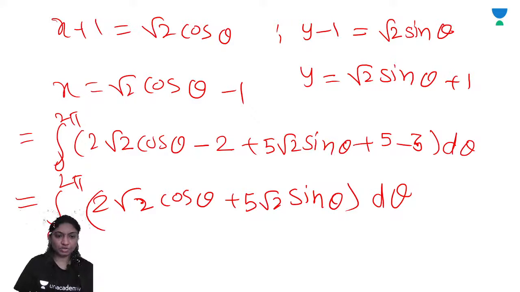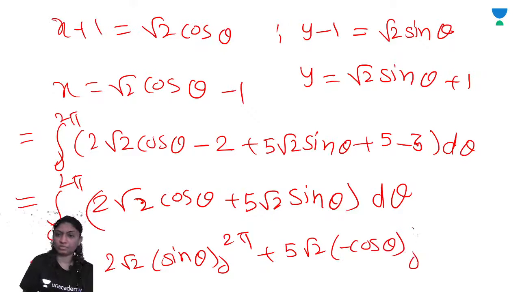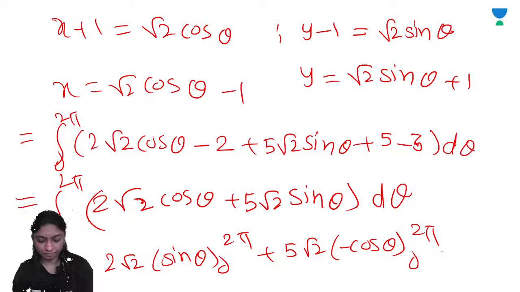So the integration of cos theta d theta, 2 root 2 is constant, gives sin theta from 0 to 2 pi. Plus 5 root 2 is constant, and the integration of sin theta is minus cos theta from 0 to 2 pi. Sin pi is 0, so the first value is 0. Sin 0 is 0 and sin 2 pi is also 0, so the value is 0. Plus 5 root 2.